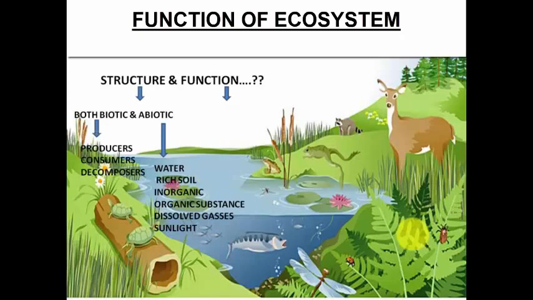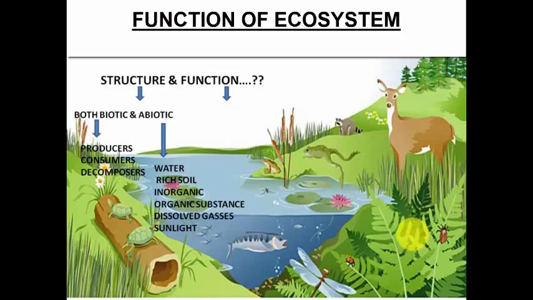How about the biotic components? Biotic components are the standard three components that we talked about earlier: the producers, the consumers, and the decomposers. Producers are the green plants available in and around the pond, even the small aquatic plants inside the pond, underwater.